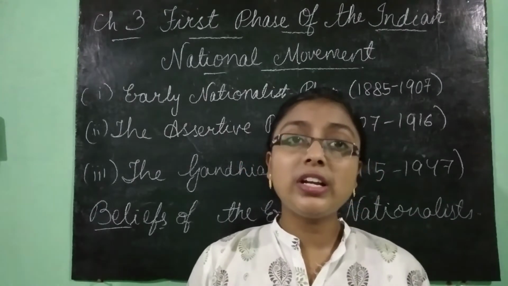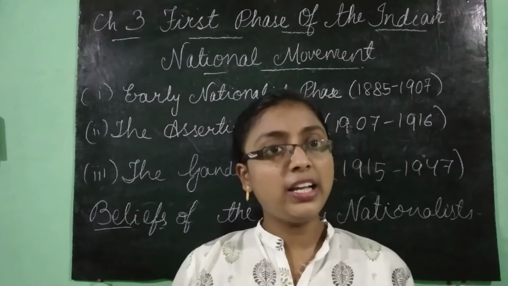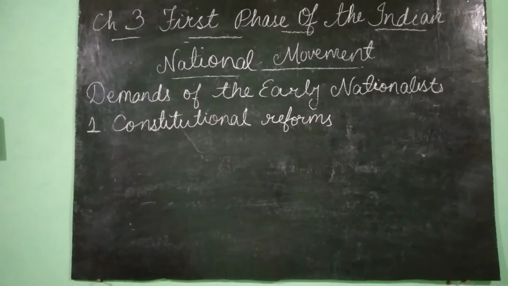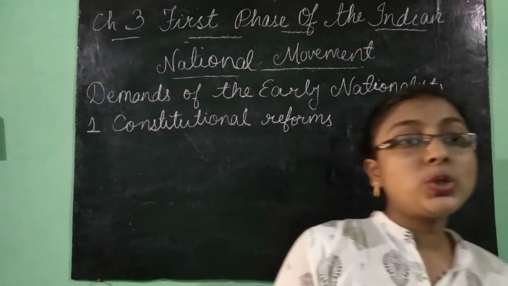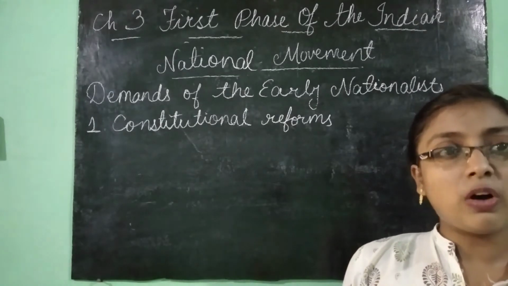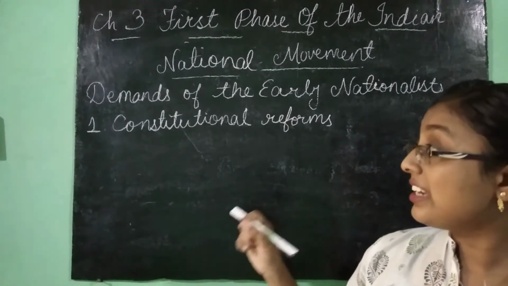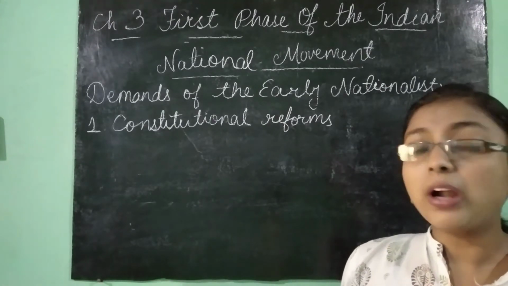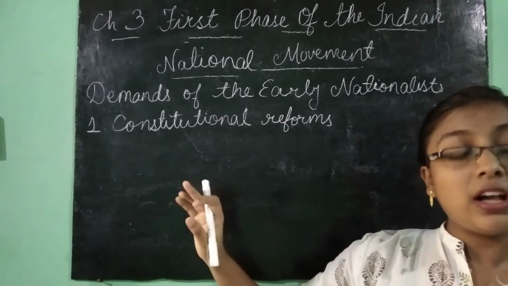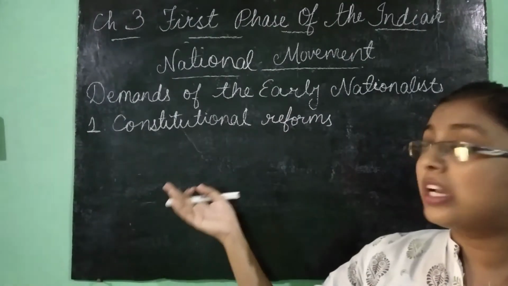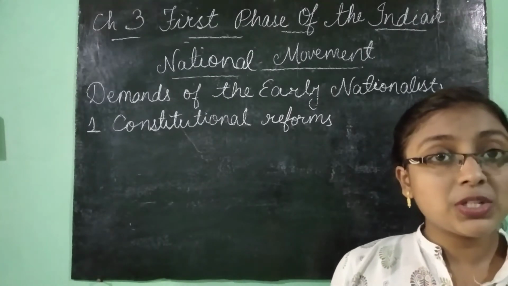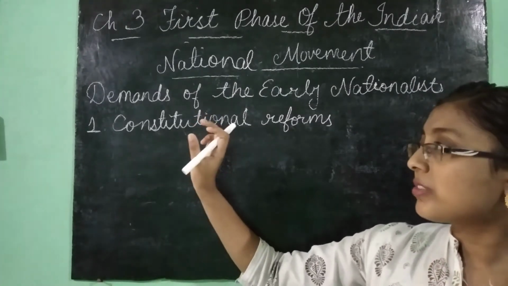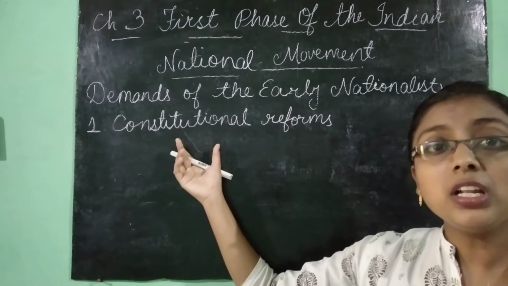Okay, now we will discuss the demands of the early nationalists. To improve the condition of India, the early nationalists presented some demands before the British government. So let's see them one by one. Their demands were covering every area, like constitutional, economic, and administrative areas. So let's see what the demands related to the constitutional reforms were.